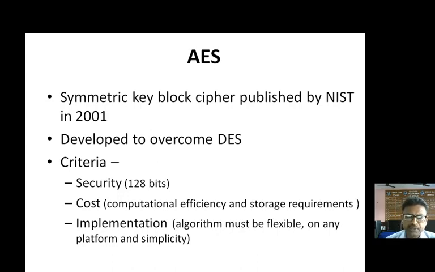It can be implemented in hardware, it can be implemented in software. So based on these three criteria, one algorithm was selected which suits well and overcomes the shortcomings or vulnerability of DES.